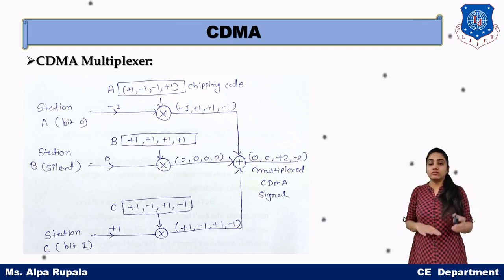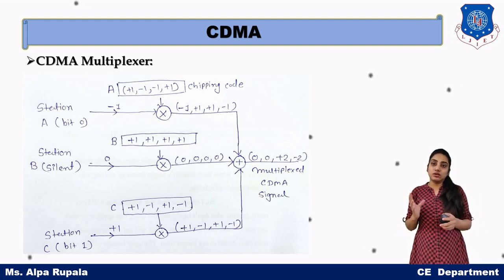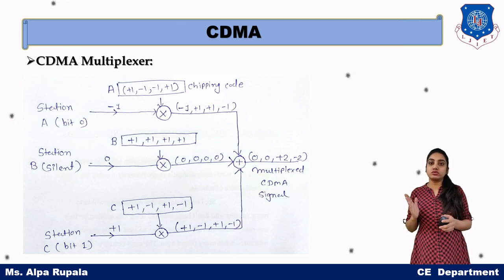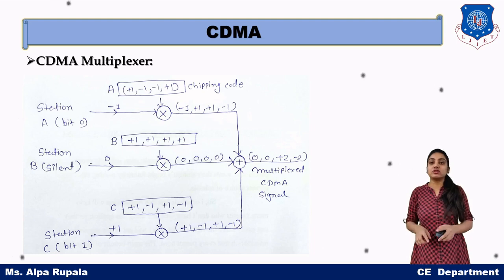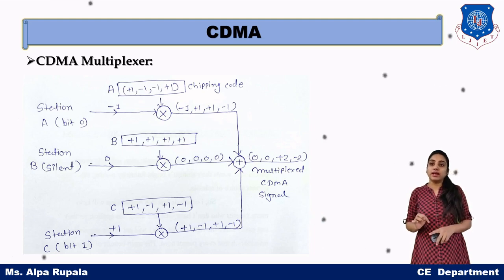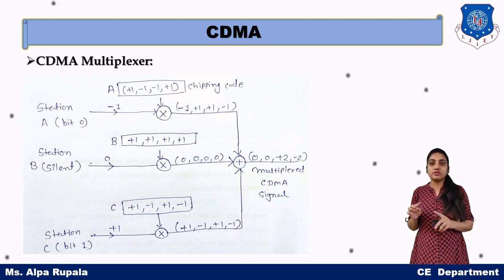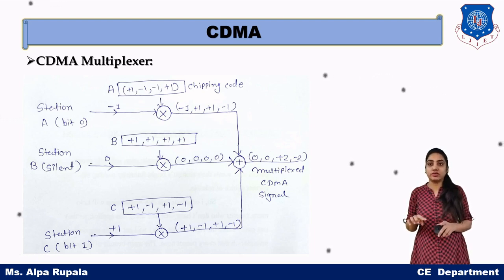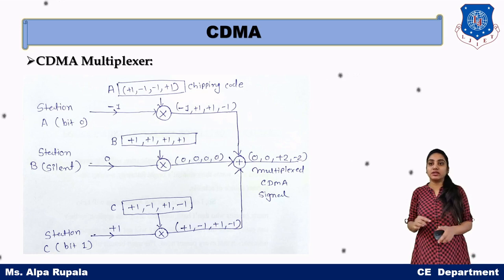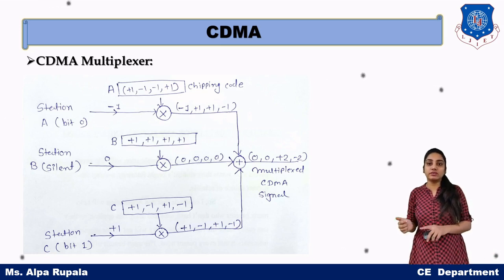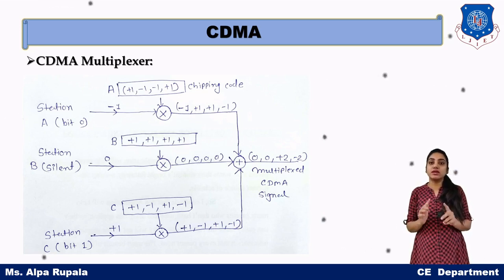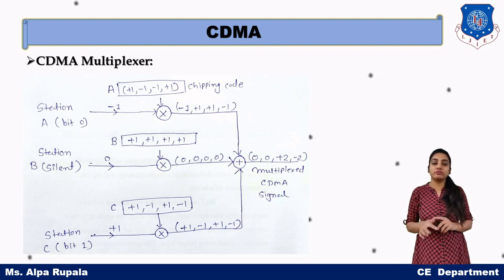If station A wants to send bit 0, we represent it as -1. First of all, we multiply the bit with the chipping sequence. So +1 times -1 is -1, -1 times -1 is +1, -1 times -1 is +1, and +1 times -1 is -1.